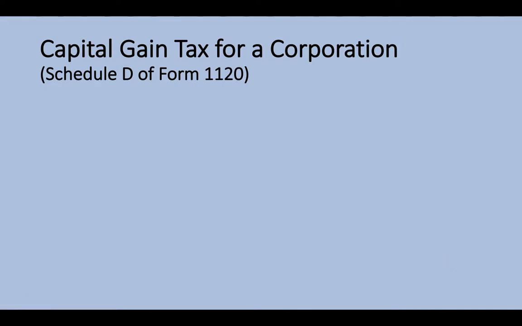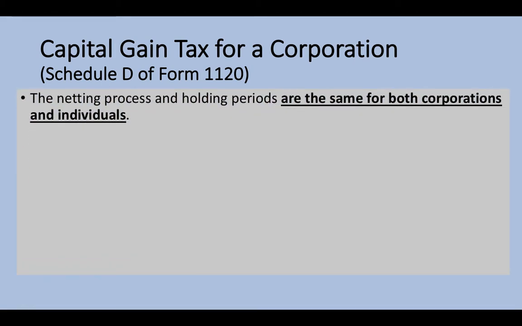Capital gain tax for corporation. You can find this capital gain on Schedule D of Form 1120. The netting process and the holding period are the same for both corporations and individuals.